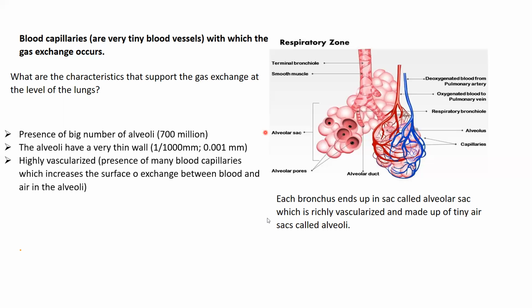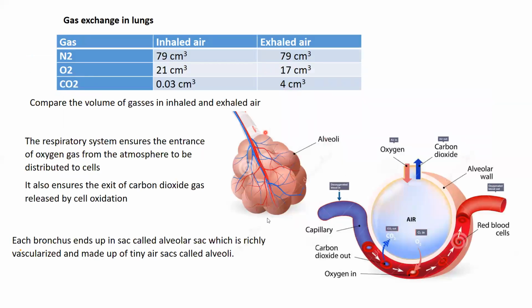Okay. Now, the gas exchange in the lungs, how will it happen? Let's compare between the inhaled air and the exhaled air. We measured the quantity of gases in the inhaled air and the exhaled air.